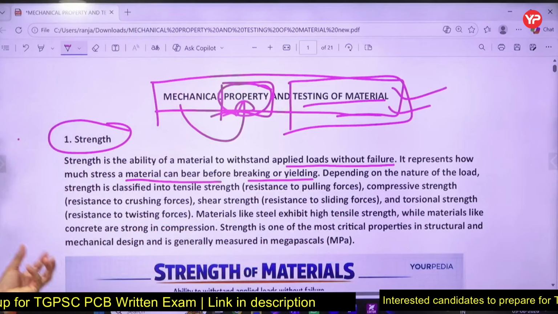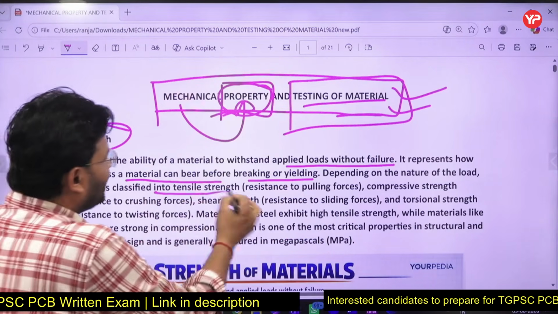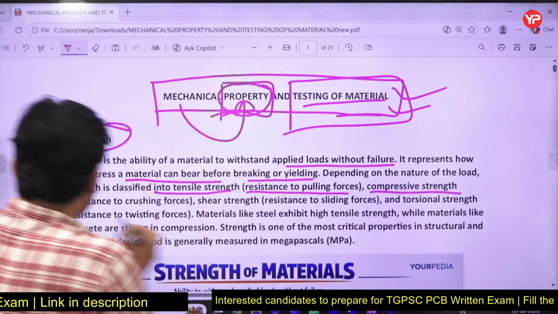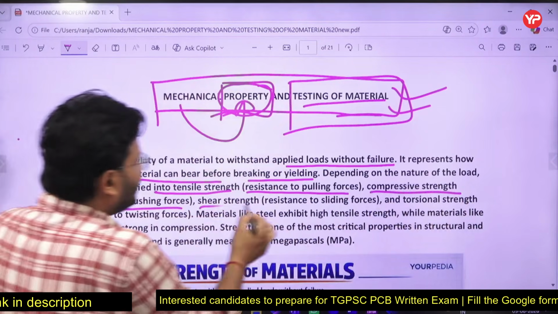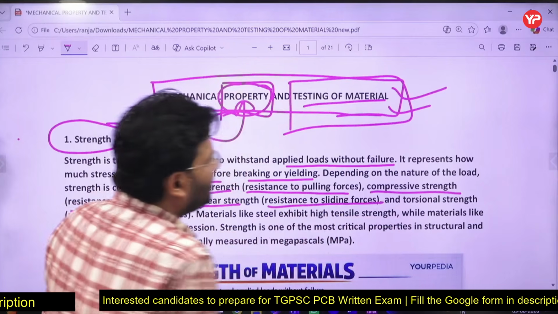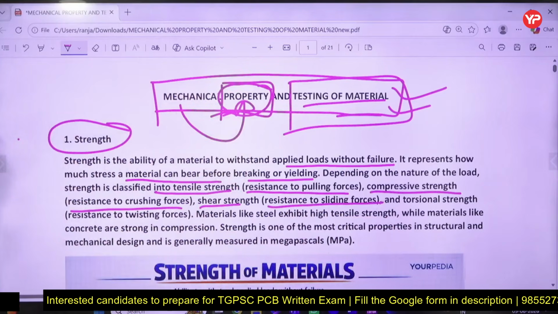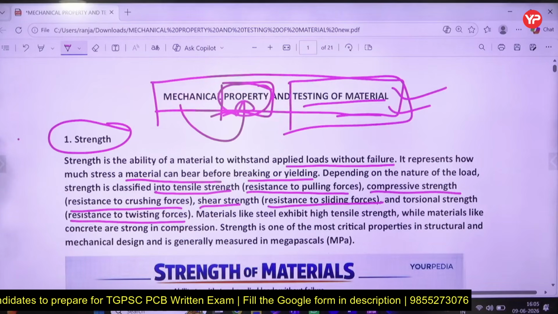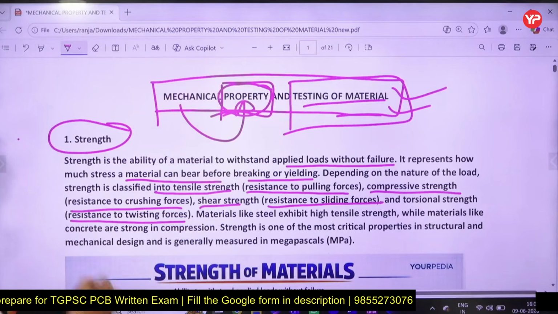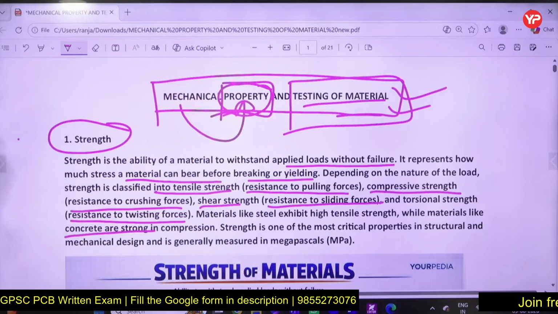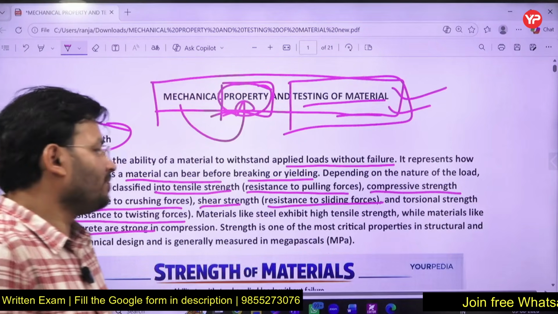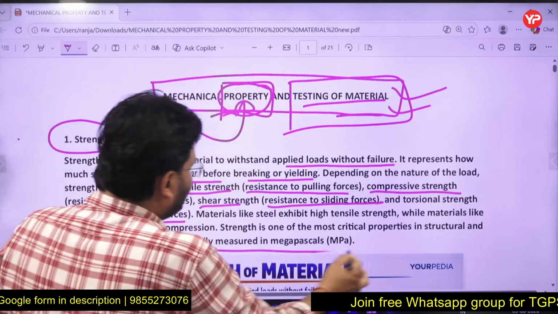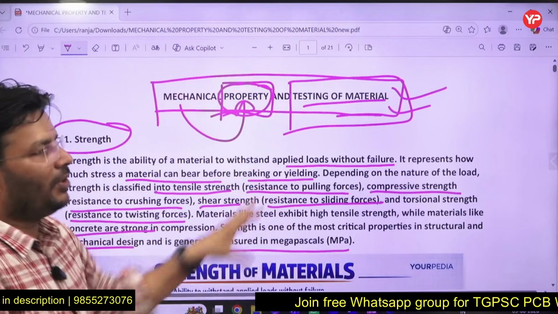Depending upon the nature of load, strength is classified into tensile strength, resistance to pulling force; compressive strength, resistance to crushing force; and shear strength, basically resistance to sliding force. And yes, torsional strength is also there, resistance to twisting force. Materials like steel exhibit high tensile strength, while materials like concrete are strong in compression. Strength is one of the most critical properties in structures and mechanical design, and is generally measured in megapascal. That is all about strength.